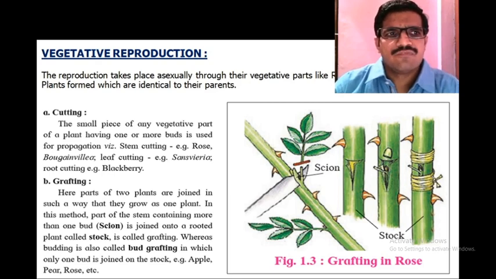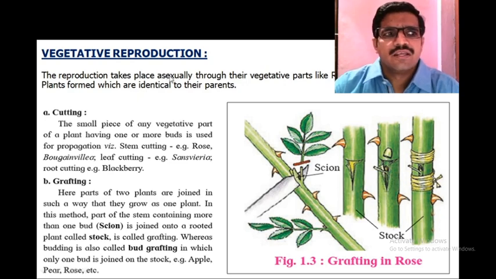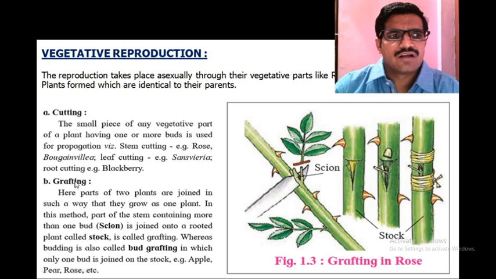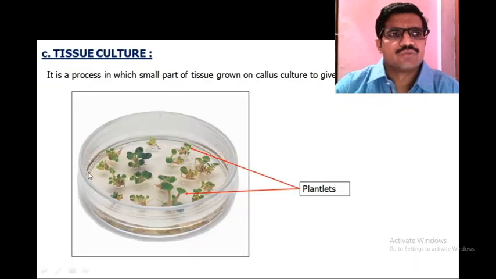Plants formed are identical to their parents because there is no fusion of gametes, and plants develop with the help of root, stem and leaf. This vegetative reproduction is of three types: cutting, grafting and tissue culture.